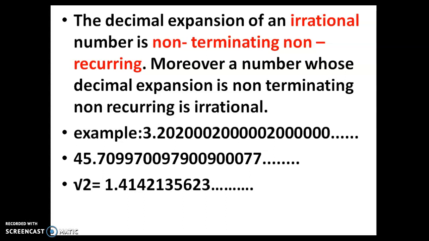One more example is root 2. If you find the square root of 2, you will never get a remainder 0. It will keep on going, so it is a non-terminating, non-recurring decimal expansion. Similarly pi, you know, it is 22 by 7. If you do the division 22 by 7, you will never get a remainder 0, it will never end, and you won't find repeated remainders. You will get different remainders. So that's an irrational number. So pi is an irrational number.